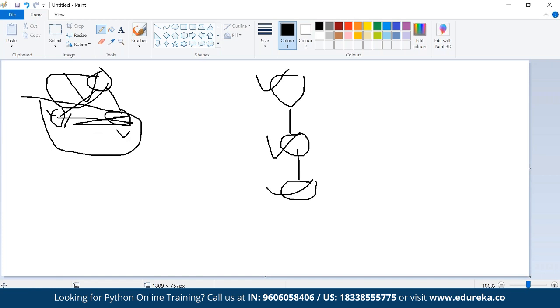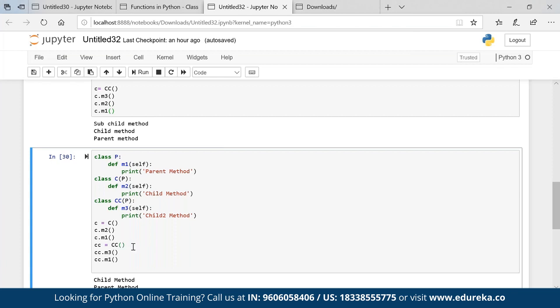Now, multiple inheritance. What is multiple inheritance? Now I have two fathers. My God. And I'm getting the property of both the fathers. Okay. So that is what multiple inheritance is all about.